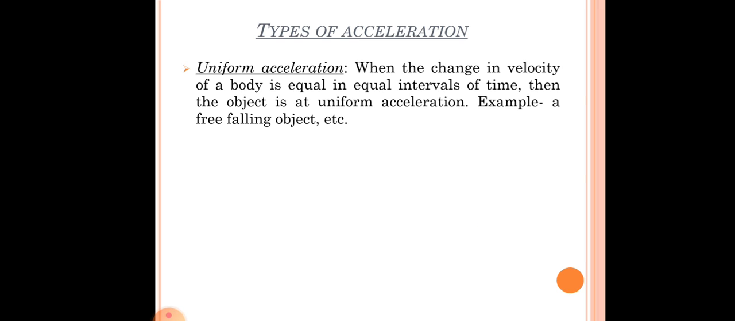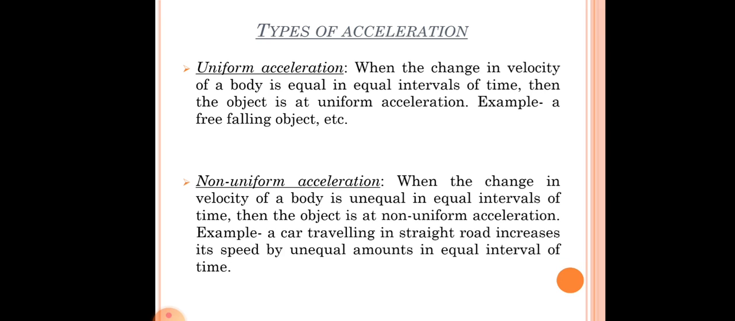So when the velocity is changing, and this change is equal in equal intervals of time, then we can say that a body is in uniform acceleration. Example, a free falling object.